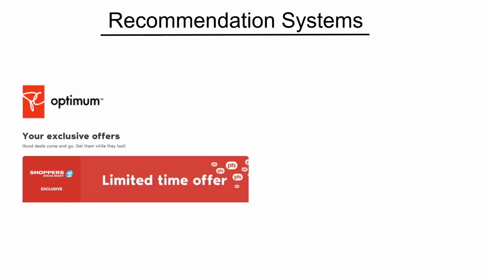For example, this is an email I recently got from Shoppers Drug Mart. It's a Canadian brand, and so what they do is, suppose I go to Shoppers Drug Mart, I buy some stuff, they have a record of my transactions. So they analyze the transactions, and from there they try to predict my shopping behavior and send the exclusive list of offers that are on the items they think I will like to buy.